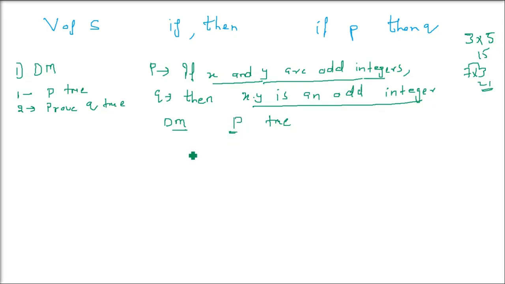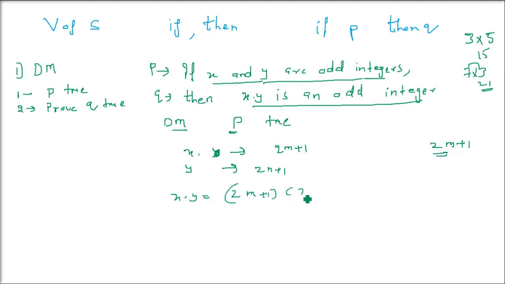So x and y are odd integers. When we have assumed x and y as both odd integers, how do we make a number odd? We'll take a number, multiply it by 2, so we are making it even, and then we add 1. So 2m plus 1 and 2n plus 1. This is xy, just multiply x dot y. So what is xy? 2m plus 1 into 2n plus 1. Multiply them. This is 4mn plus 2m plus 2n plus 1. Now, how can you write this? Take 2 outside: 2(2mn plus m plus n) plus 1.